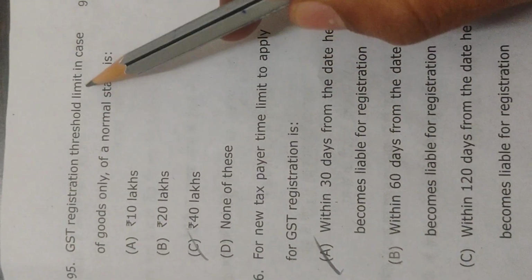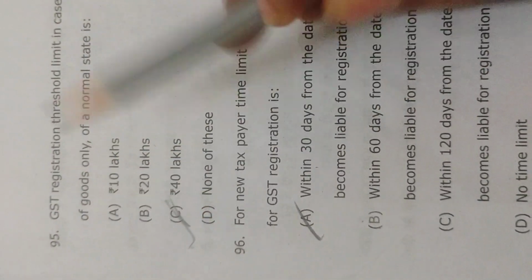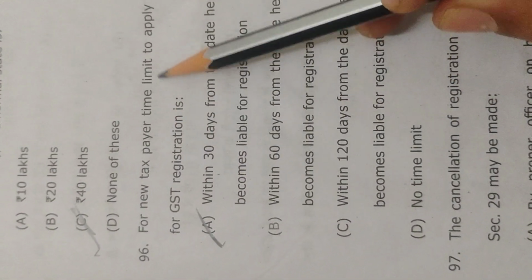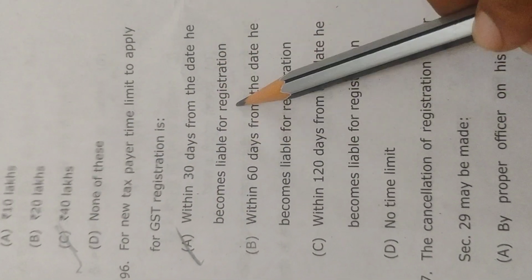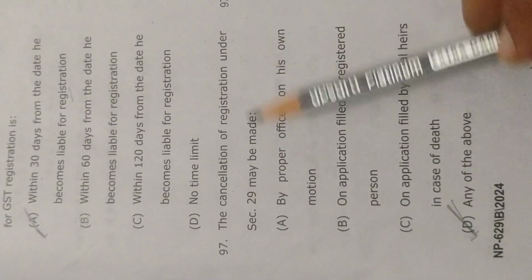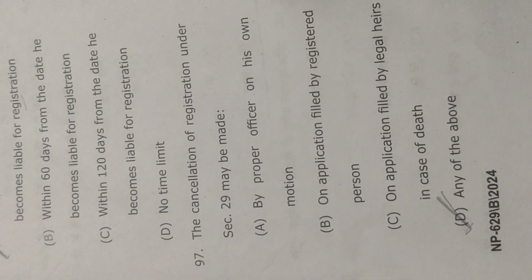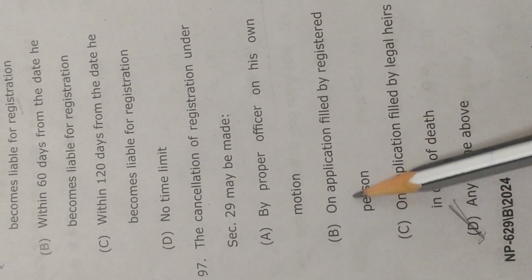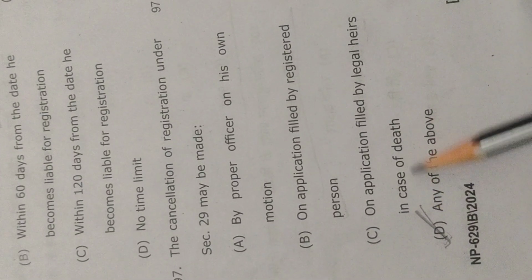GST registration threshold limit in case of goods only of a normal state is 40 lakh. The new taxpayer time limit to apply for the GST registration is within 30 days from the date of becoming liable for the registration. The cancellation of registration under section 29 may be made by proper officer on his own motion, on application filed by registered person, on application filed by legal heirs in case of death, any of the above.